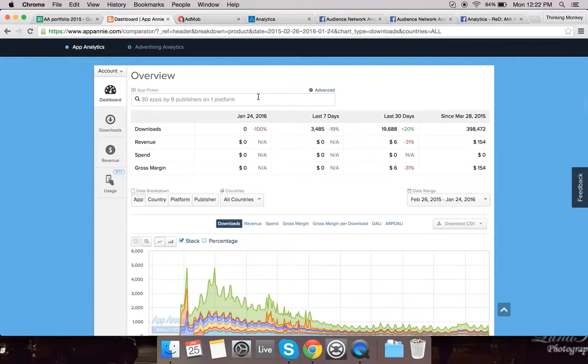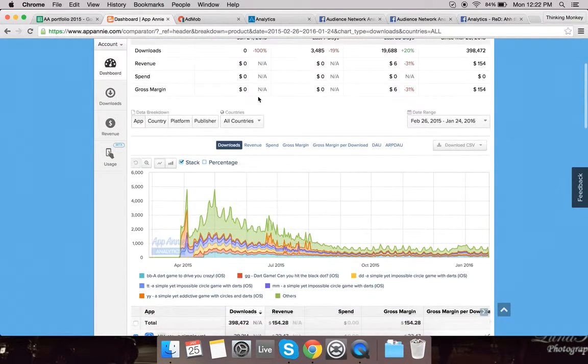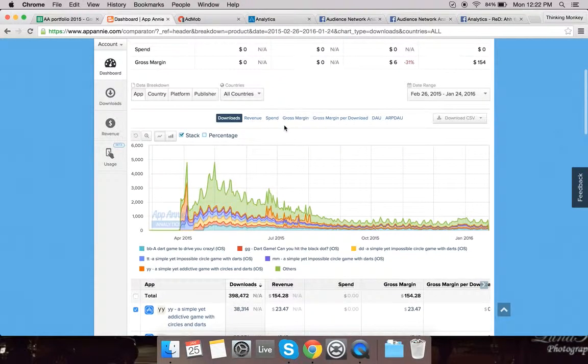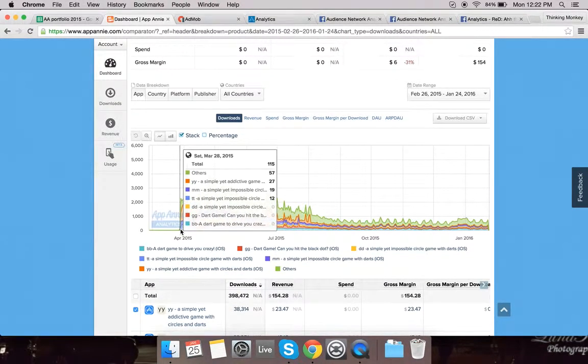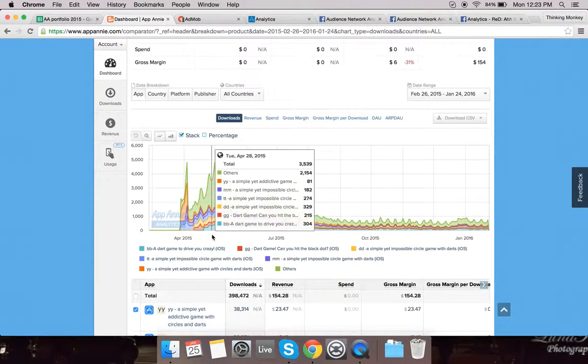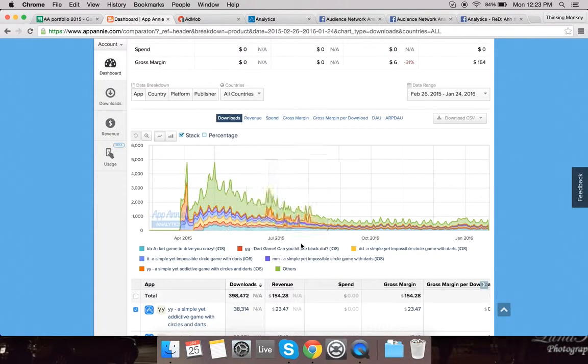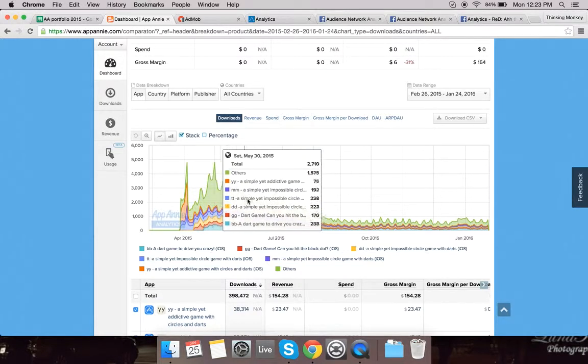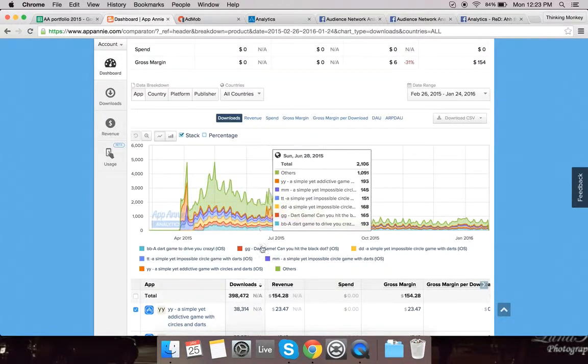First one's going to be App Annie, and we're just going to be looking at the downloads. Just to give you a brief history of this portfolio, we launched it at about the end of March and have been running it throughout the end of the year. During the first couple of months, our strategy was just to release as many apps as possible. That's why you can see the big increases the first couple of months.